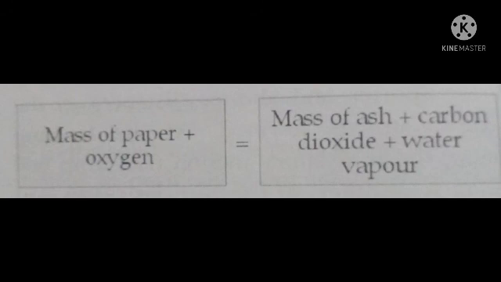So here the substance of paper turned into ash. So this type of change is called chemical change. Here one substance is changed into another substance. So such a type of change is called chemical change. While such changes occur, the mass of the paper is equal to the mass of the ash, carbon dioxide and water vapor. So the mass remains the same according to this law.